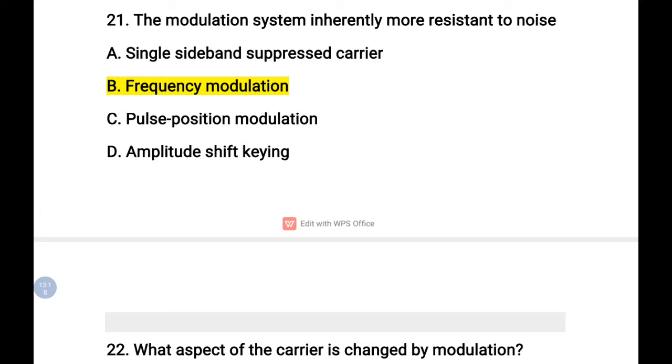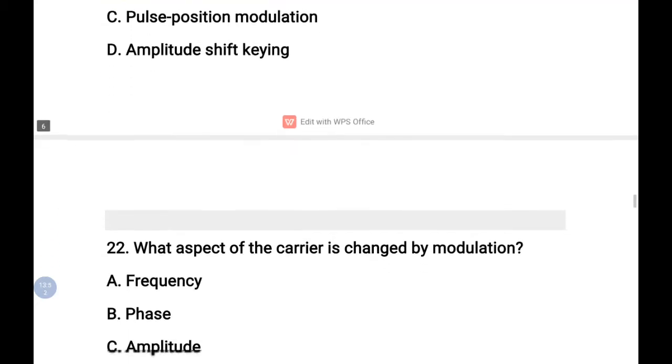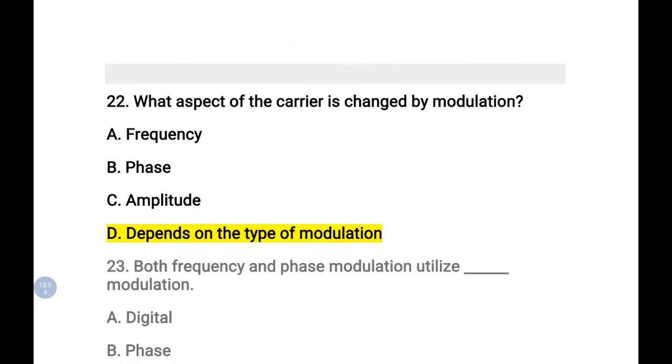Which modulation system is inherently more resistant to noise? The system that is inherently more resistant to noise is frequency modulation, because in the comparison table that I showed while studying these types of modulations, the important advantage of FM is that it is highly immune to noise. It can resist noise. So the modulation system which is more resistant to noise is the FM, frequency modulation.